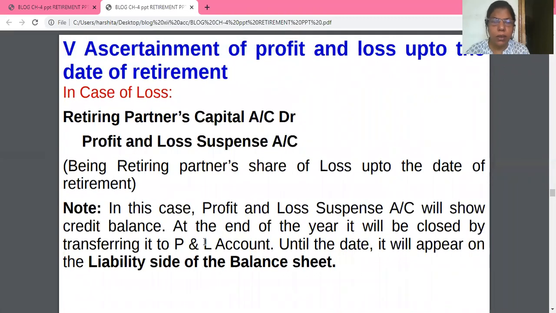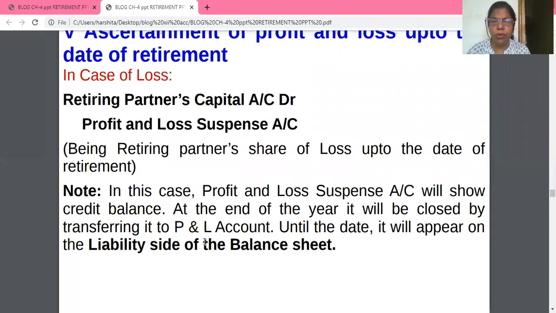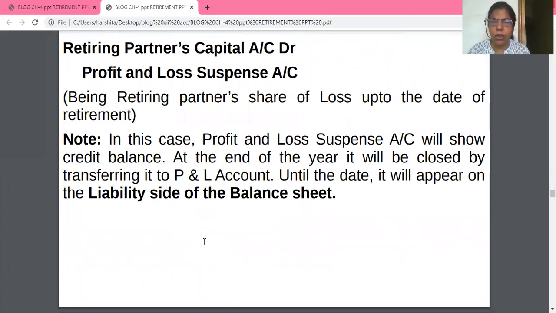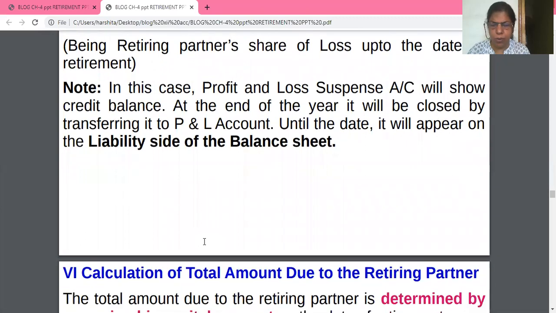If a partner retires in between, then you have to find out the profit and loss of that duration, and that is termed as suspense account.